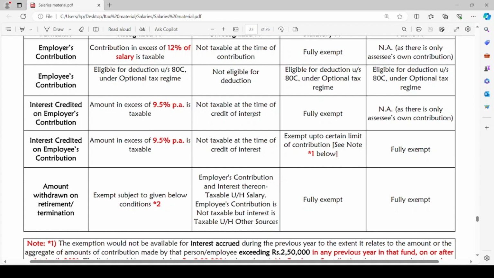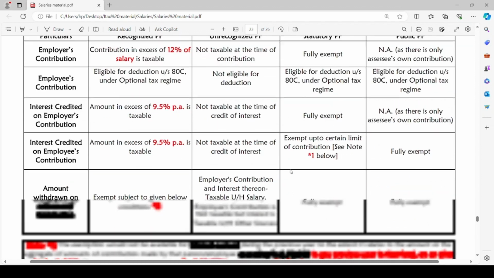So at the time of withdrawing the amount on retirement or termination, the portion of the employer's contribution and interest thereon will be taxable under the head salary. The portion of the employee's contribution is not taxable, but the interest on the employee's contribution will be taxable under the head other sources at the time of retirement or termination in case of unrecognized provident fund.